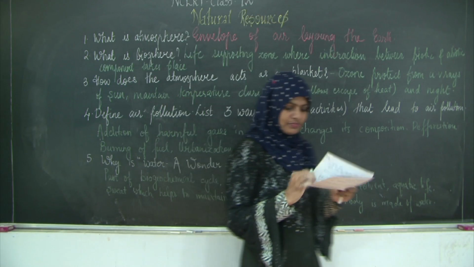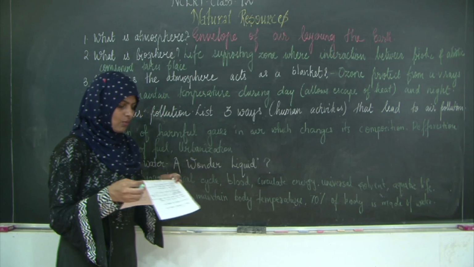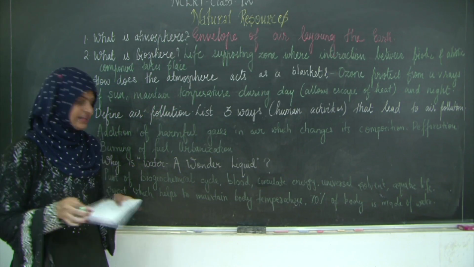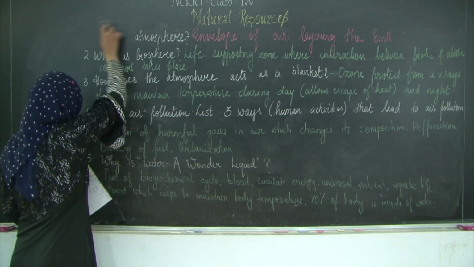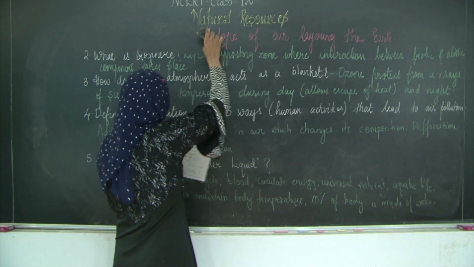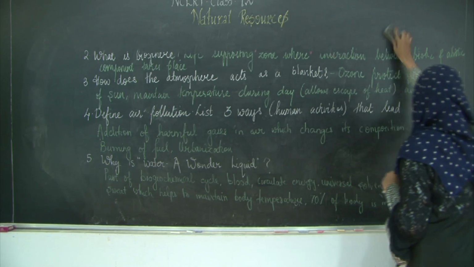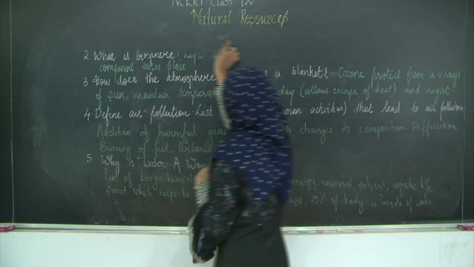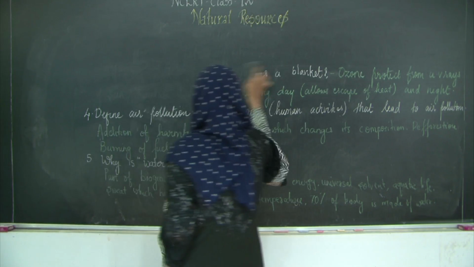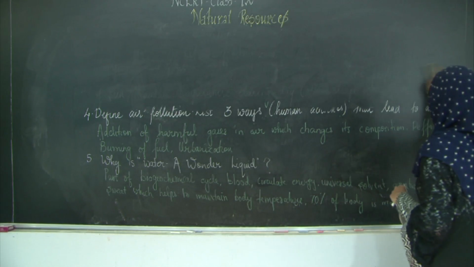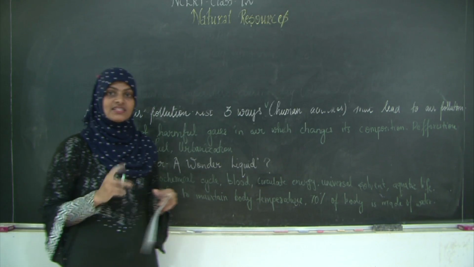What is meant by depletion of ozone layer? What is the use of the ozone layer and what is responsible for its destruction? Okay, so we have 3 questions in one over here. The major one, what is meant by depletion of ozone layer? What is the ozone layer? When O2 gets combined with nascent oxygen, you get ozone, that is O3, which protects the earth from the UV radiation. It is generally present in the second layer of the atmosphere, that is the stratosphere.